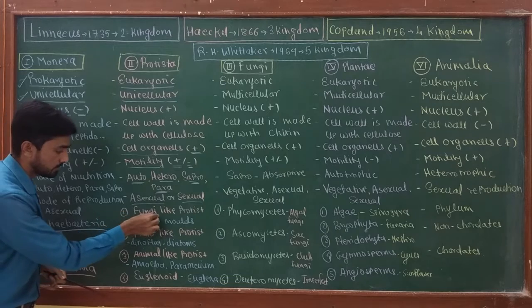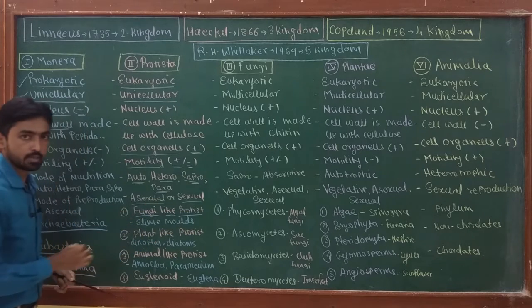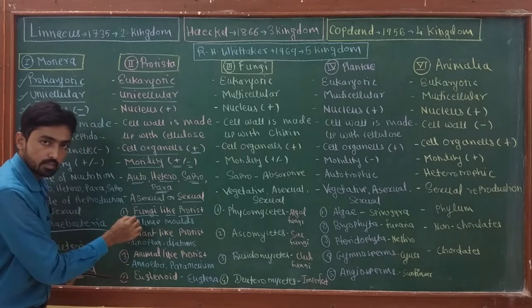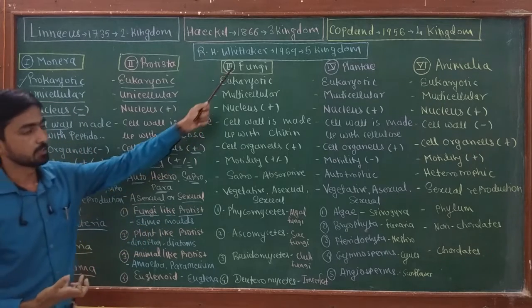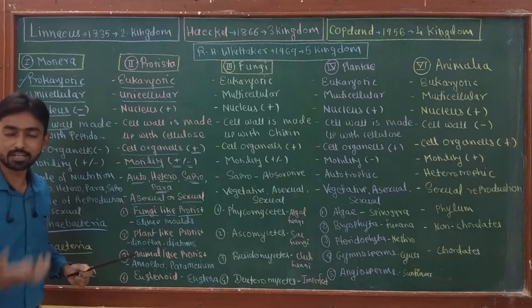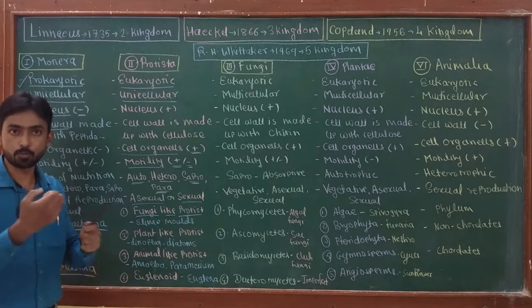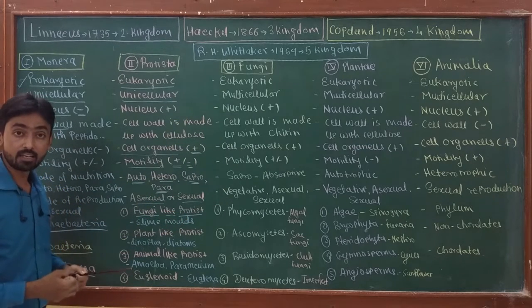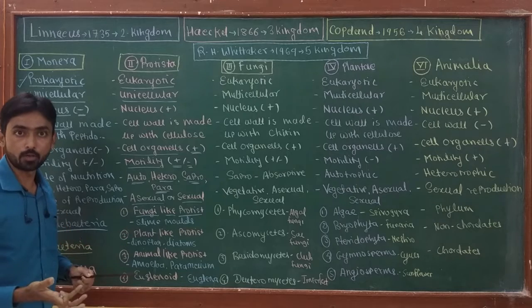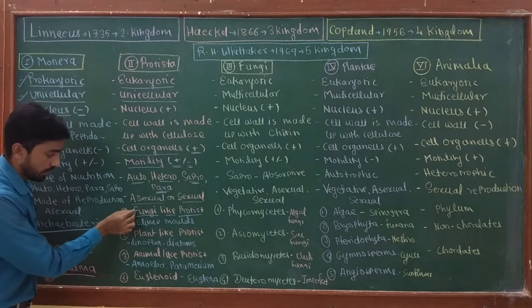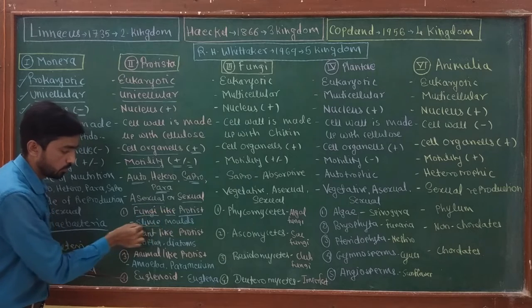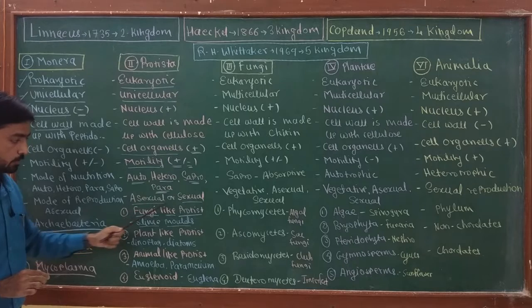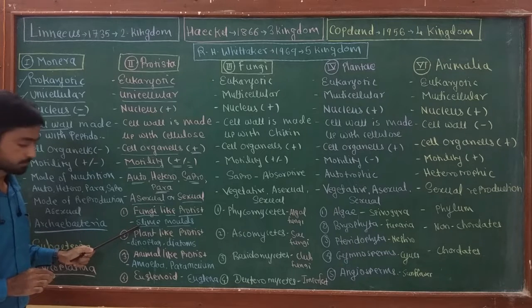First is fungus-like protist. The name itself suggests this is the group of protists in which the organism shows similarity with the fungi. That means the cell wall is made up of chitin. They show saprophytic or absorptive mode of nutrition like fungi. They are generally heterotrophic organisms. Now, an example of fungus-like protist is slime mold. Remember, the well-known example of this type of protist is slime molds.